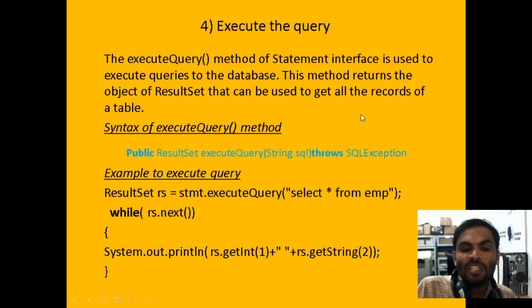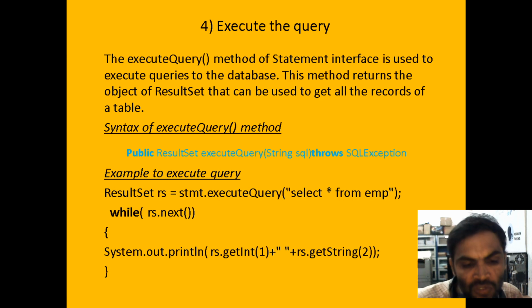Now, to retrieve n number of records from the EMP table, we should use iteration. I am taking a while loop. In ResultSet we have the next method. By default the index position is 0, and it reads the records one after another with the help of the while condition. If the column is an integer we use getInt; if it is a name we use getString.